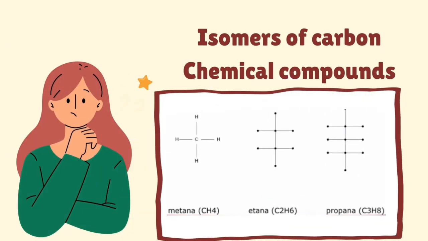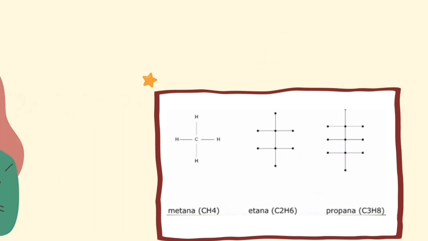Next, isomers of carbon chemical compounds. Arthur Cayley used graph to model alkane molecules to calculate the number of isomers. Carbon atoms, C, and hydrogen atoms, H, are expressed as nodes, while the bonds between C and H atoms are expressed as edges. Isomers are chemical compounds that have the same molecular formula but different structural formulas. Graph shape.